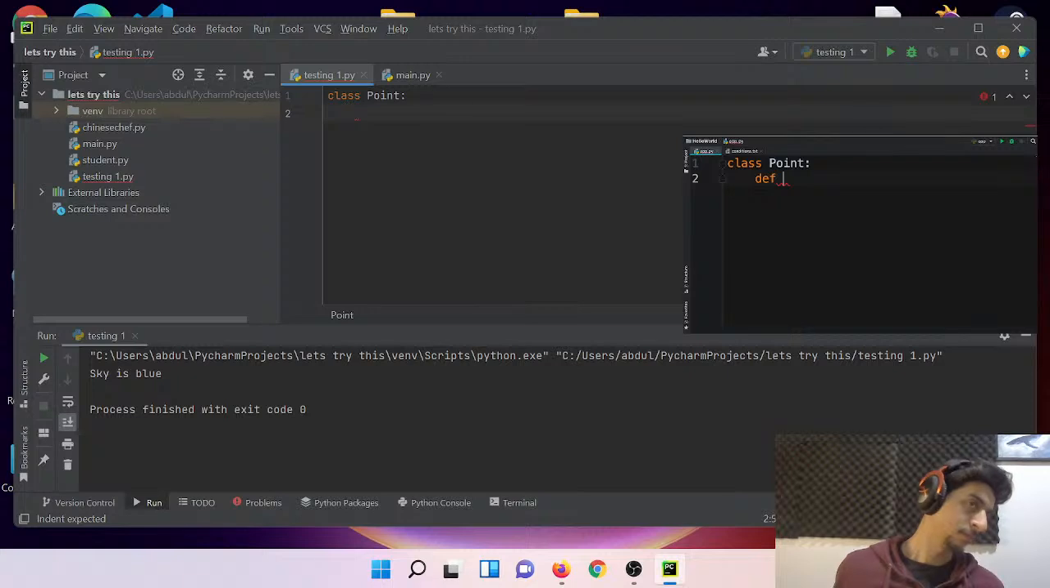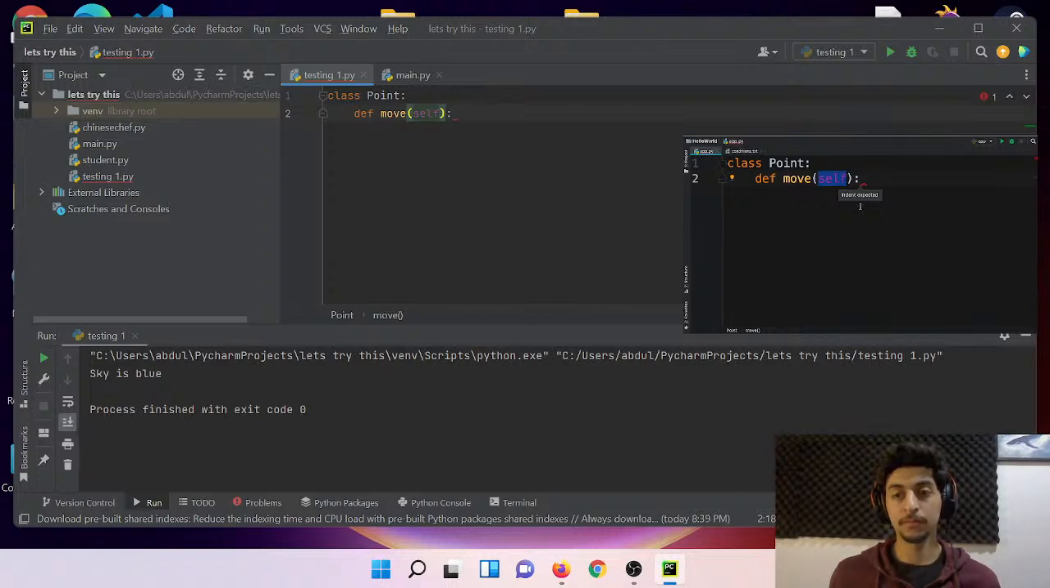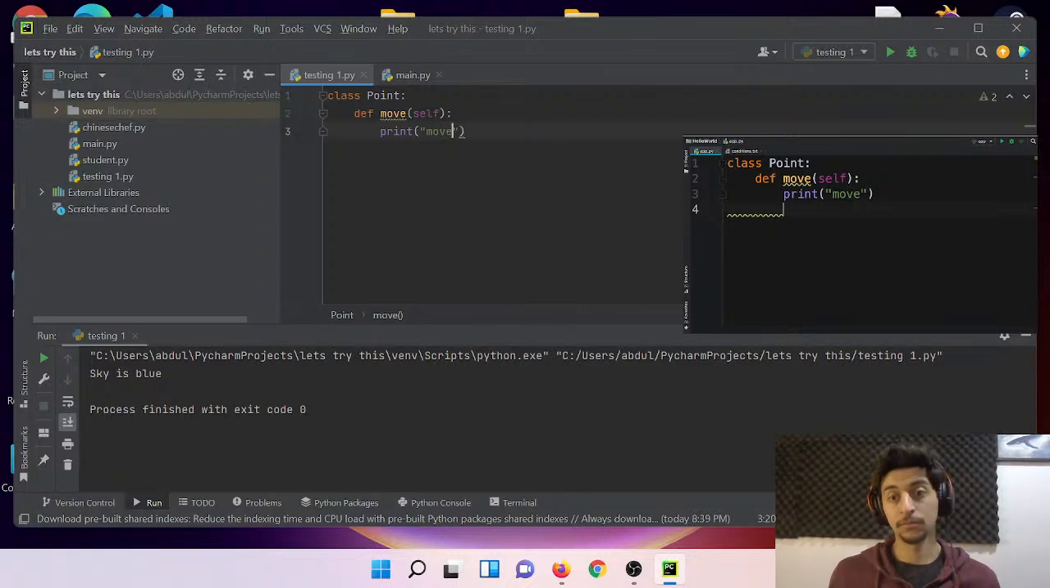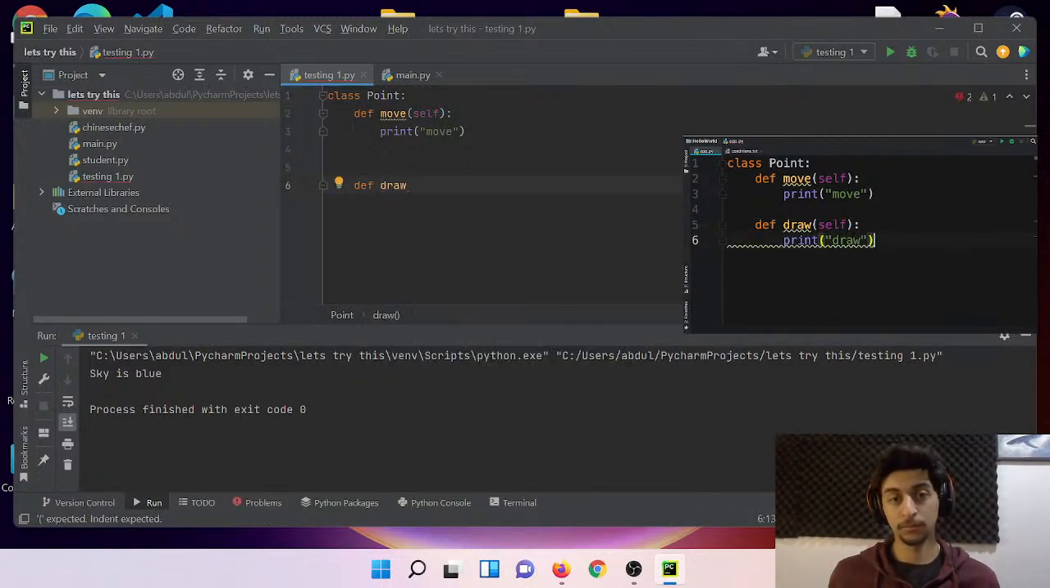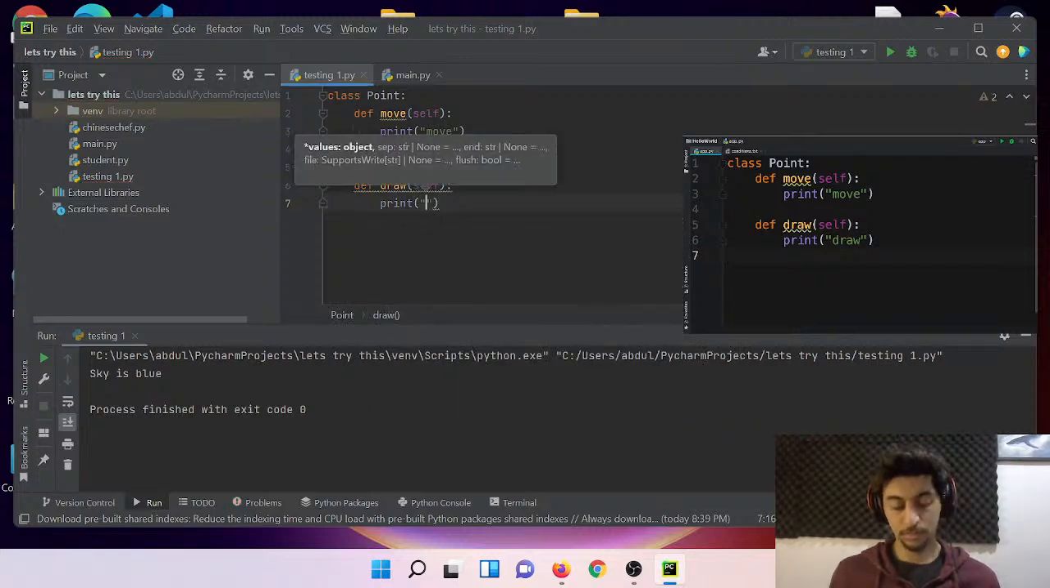For example, we can define a function called move for moving a point. Note that as soon as we type open parentheses, PyCharm automatically adds self here. This is a special keyword, and we're going to get back to this shortly. For now, in this method, let's print move on the terminal. Now let's define another method like draw. So define draw, and in this method, let's print draw on the terminal. Now let's remove the indentation. We're done with the definition of our point class, so we need to add 2 line breaks.